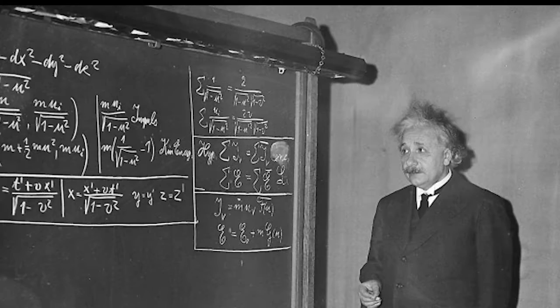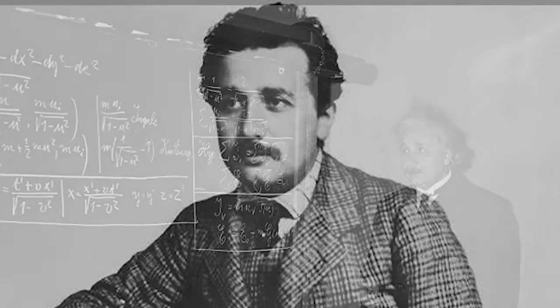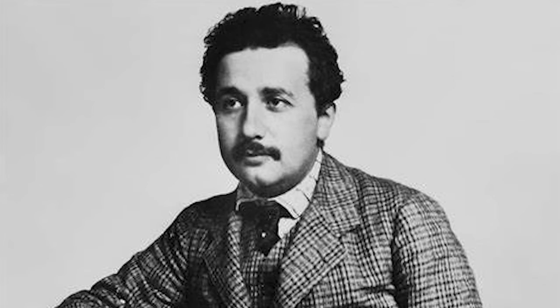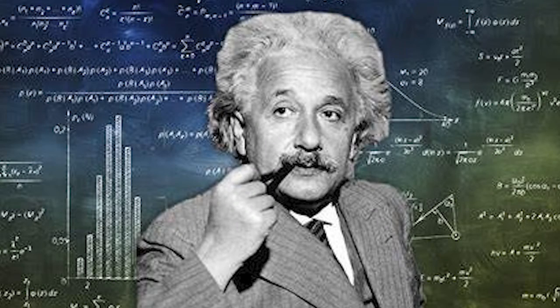He was offered the presidency of Israel. He auctioned off a handwritten version of his theory of relativity in 1940 for $6 million in order to help with the war effort. Albert had a sister named Maja.